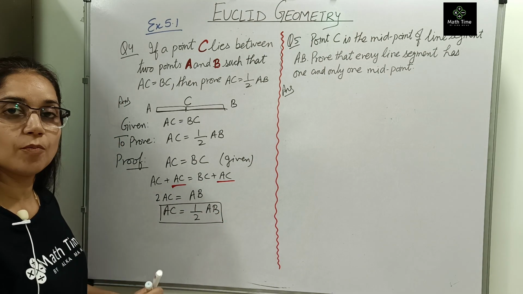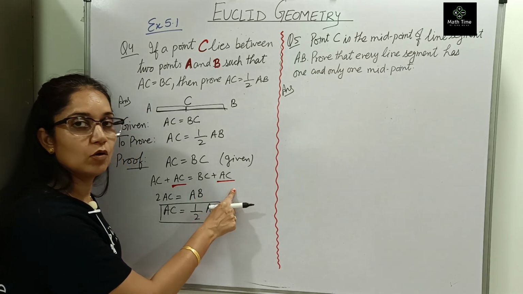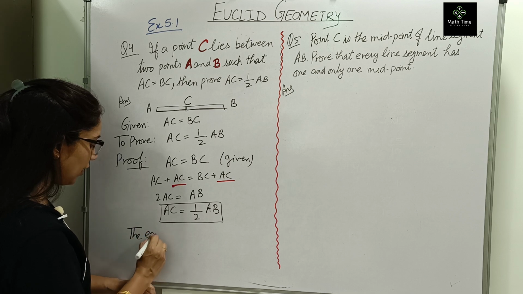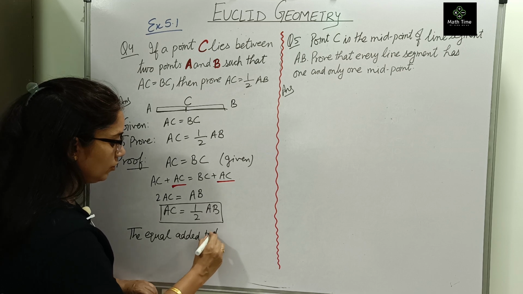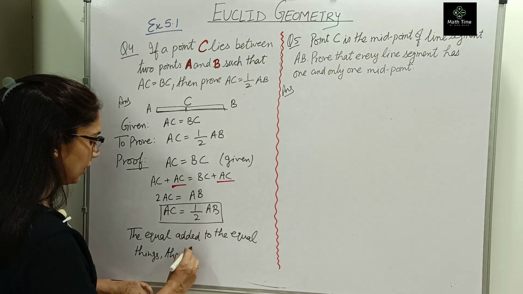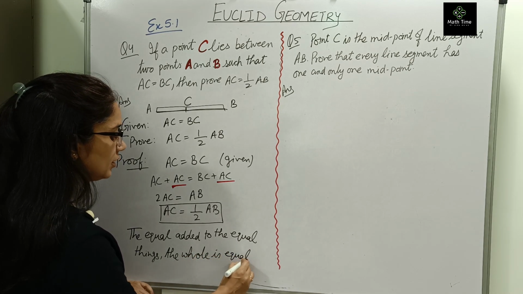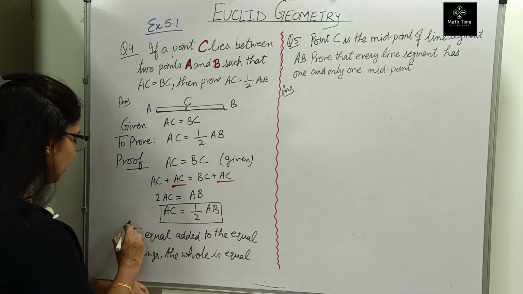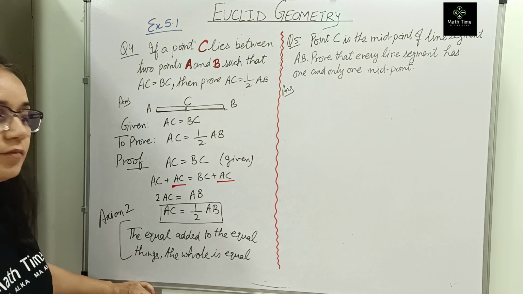What axiom, what property have we used? We have used equal added to the equal thing, the whole is also equal. So write down what axiom we have used: the equal added to the equal things, the whole is equal. Which axiom is this? This is axiom 2. Check it out in your textbook. We have done it in the first video. This is your axiom 2. We have used it here.